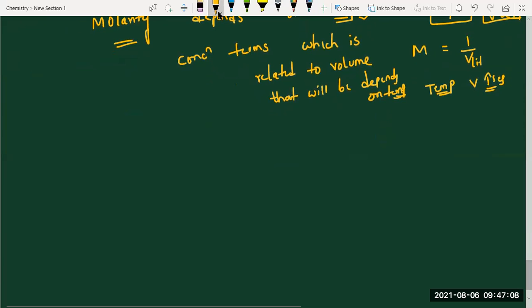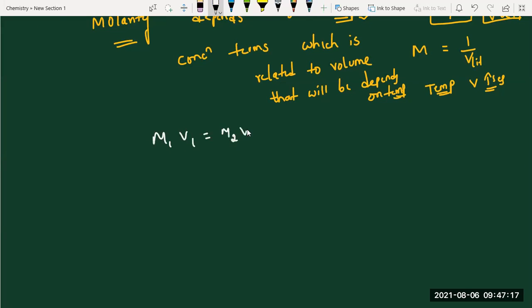What is the related formula, students? M1V1 equals M2V2. Yes, M1V1 equal to M2V2. Final molarity they are asking. Try to do this question. 0.05? Sure, ma'am? Yes, ma'am.